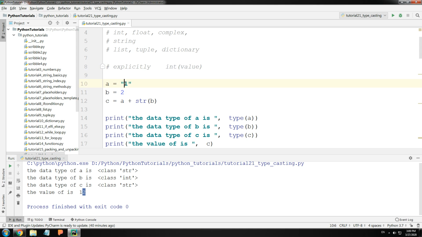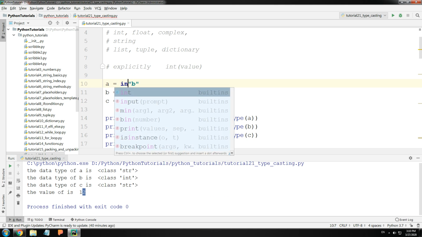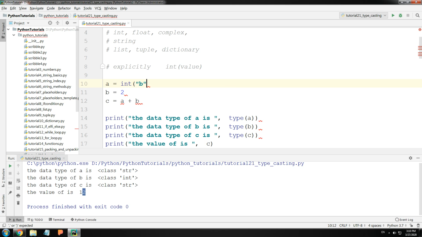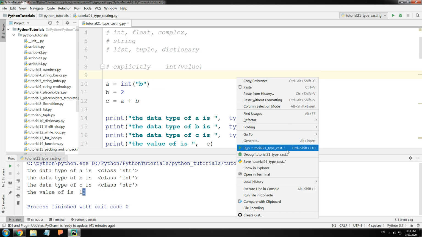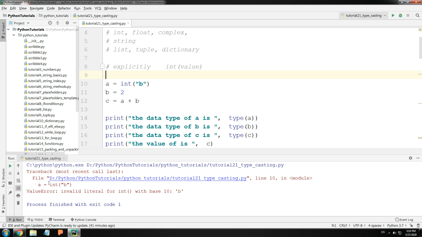So a string 1 can be converted into an integer. It's possible. However, if I have, for example, the letter B, I cannot convert it to an integer. Although I'm performing this explicitly, it would not be possible. So you see A is equal to int B is just not possible because it has no idea what B is and how to convert it into a number. Okay, so that's it.